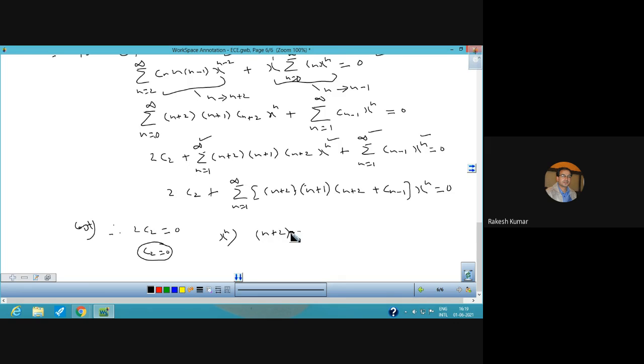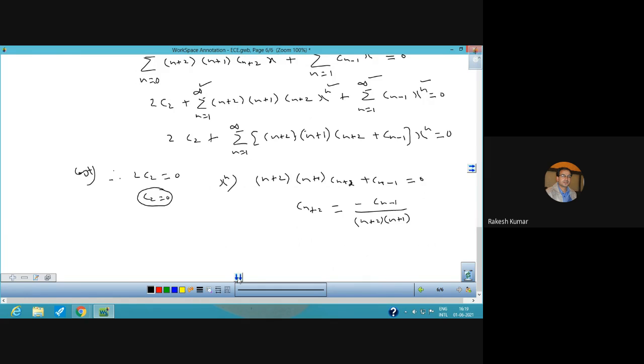So n plus 2, n plus 1, c n plus 2 plus c n minus 1 is equal to 0. Now you can have the value of c n plus 2, that will be minus c n minus 1 over n plus 2, n plus 1.